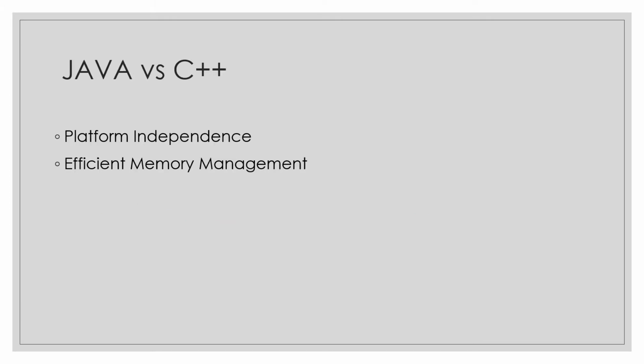These are the major benefits you get when you do programming in Java, that is platform independence, which I just explained in the previous slide. Java also gives us efficient memory management, as we do not have pointers in Java. We were using them in C++, but pointers cannot be used in Java. Also, a very efficient method of garbage collection is provided in Java. So this gives very efficient memory management. These are the major benefits of Java over C++.